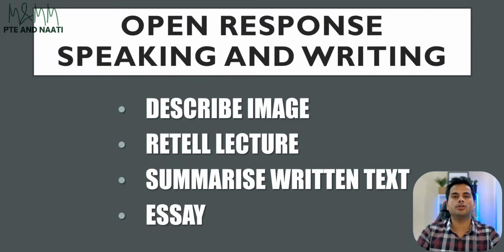Next thing that you get on your skills profile is your open response, speaking and writing, which simply refers to how did you respond in terms of the topics. The topics that are impacted by this particular skill profile are describe image, retell lecture, summarize written text and essay. So if you get less marks in your open response, speaking and writing, these are the 4 topics which are the major contributors, and this is where you actually need to work on.